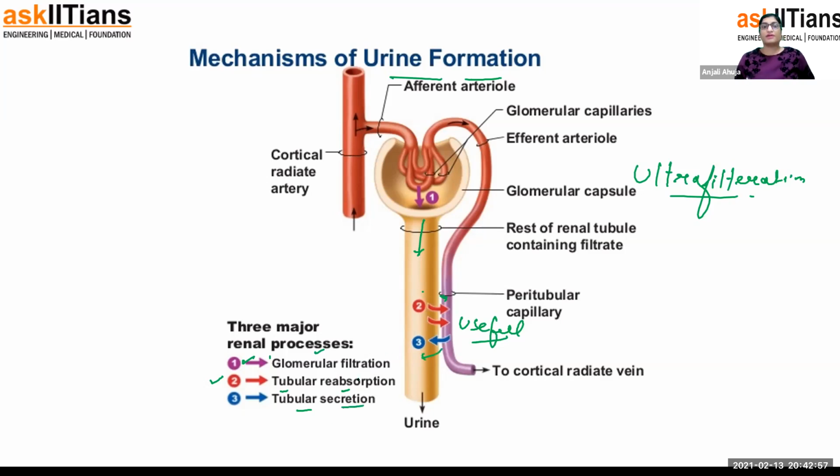One thing that you have to remember, ultrafiltration happens in the Bowman's capsule. Tubular reabsorption, the second step, mainly happens in the PCT and loop of Henle, and tubular secretion mainly happens in the DCT, where the waste material from the blood vessel is secreted back out. So that is the mechanism of urine formation. If that question comes in your Olympiad, I suppose you'll be able to write it, and even in your board exam. With this, we are done with the excretion mechanism.